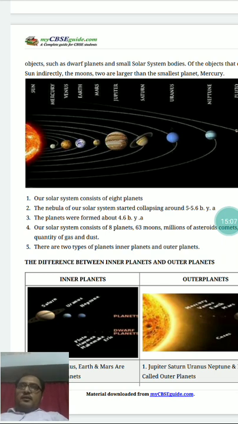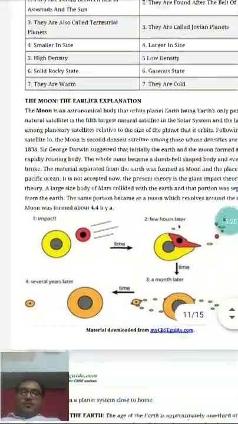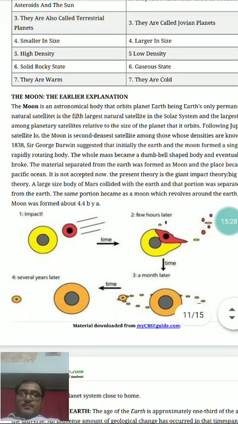So the inner core is solid in the case of Jovian planets too, but mainly the outer atmosphere is very thick and it is mainly made up of gases. Okay, now the next topic is the moon. So moon, we'll look into it in detail.